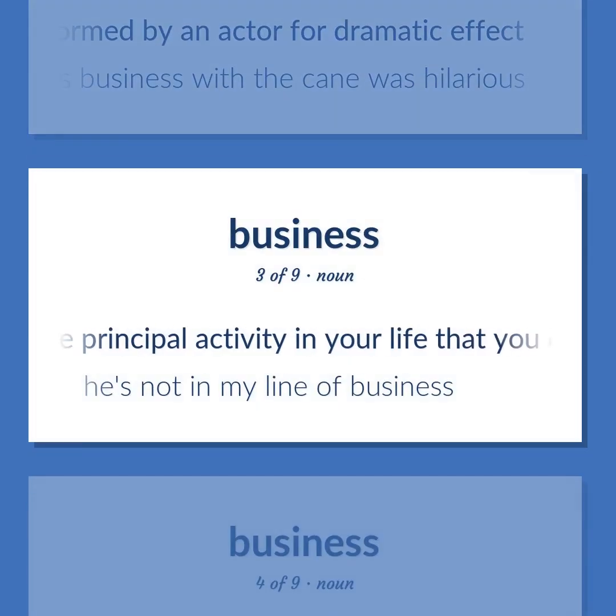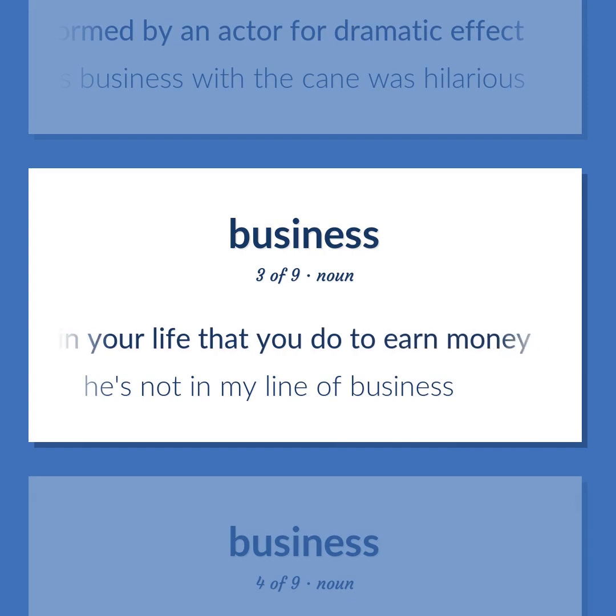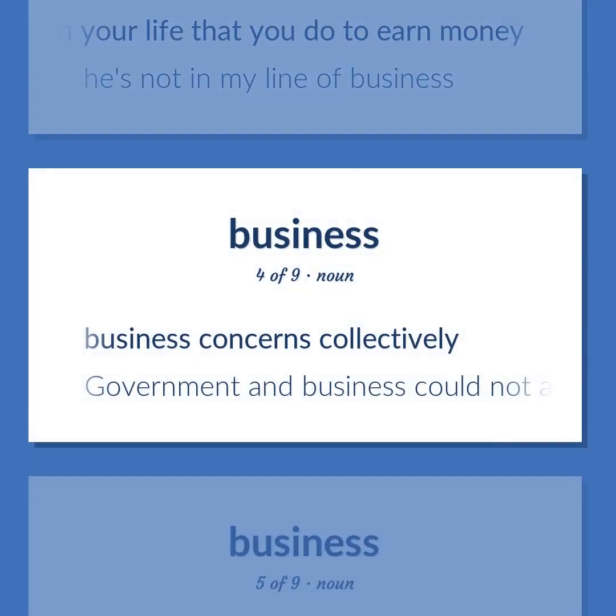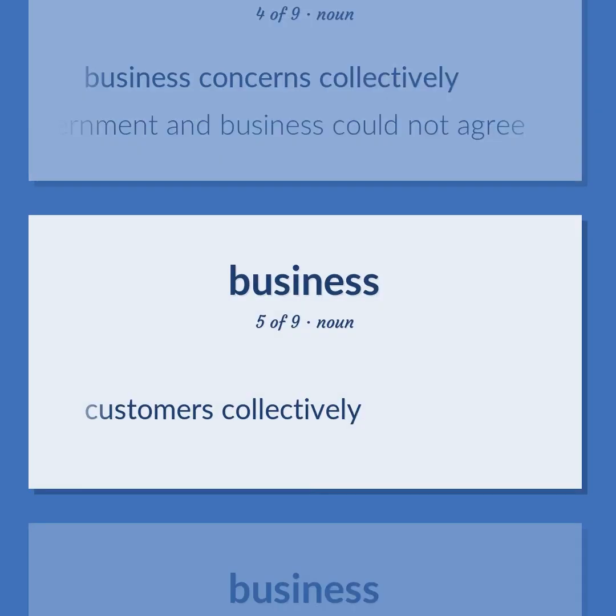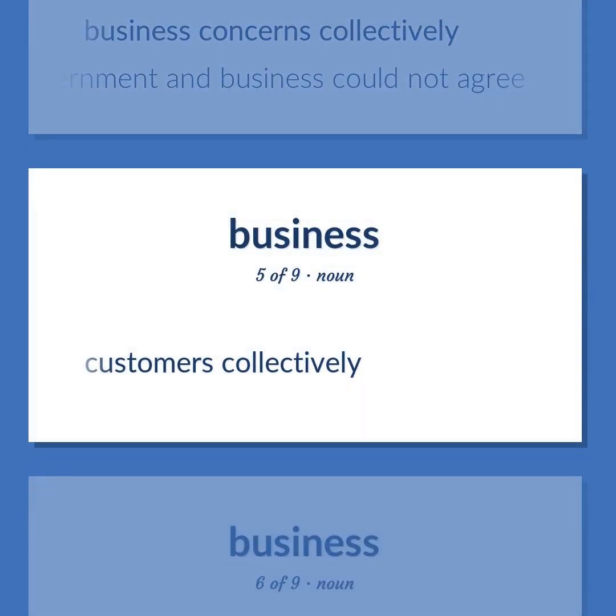The principal activity in your life that you do to earn money: he's not in my line of business. Business concerns collectively: government and business could not agree. Customers collectively.